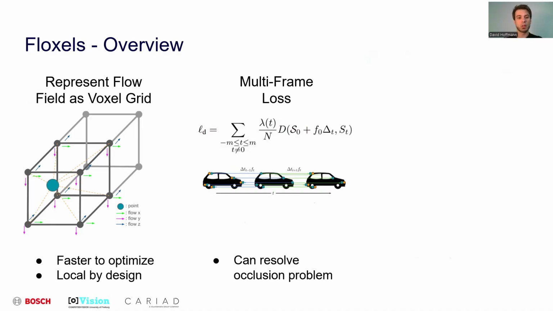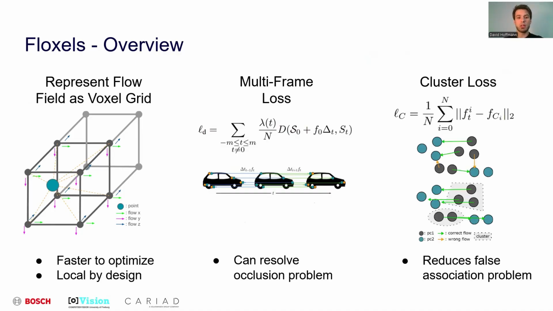The third and final component is a cluster loss, which encourages spatially close points to move in similar directions. However, clustering distinct objects together can degrade performance. To avoid this, we select parameters that deliberately over-cluster, reducing the risk of combining unrelated objects. This loss component helps to reduce false associations, where points incorrectly converge towards unrelated nearby points, ignoring the motion pattern in their vicinity.